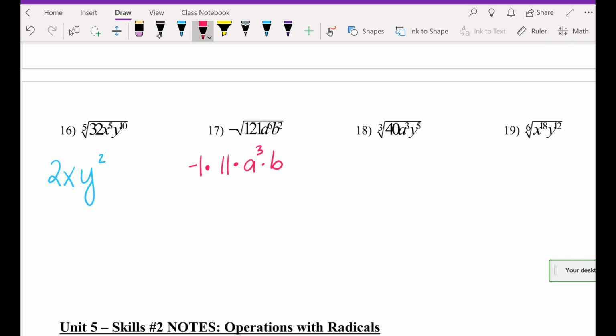Would you agree, if I were to multiply them all together, it's kind of like saying -11a cubed b. Well, it's an even index. Should we apply absolute value anywhere? Both variables or just one? Both. Did we go from an even exponent for both to an odd exponent for both? Yes. So should they both get it? Yes. They both do.